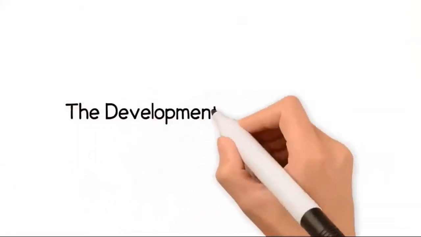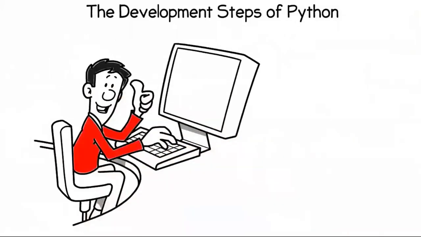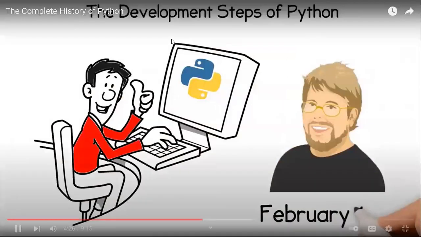The development steps of Python. The first version of the Python programming language was developed by Guido van Rossum at alt.sources in February 1991.